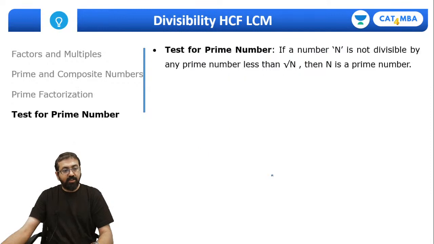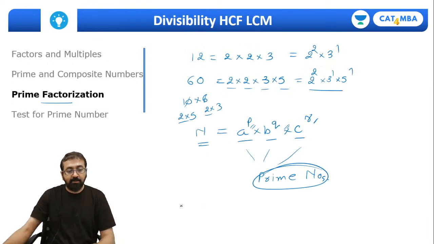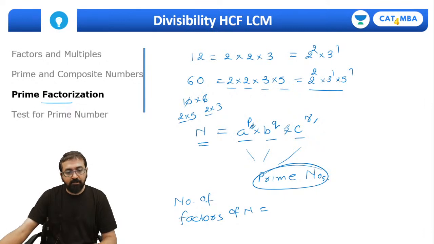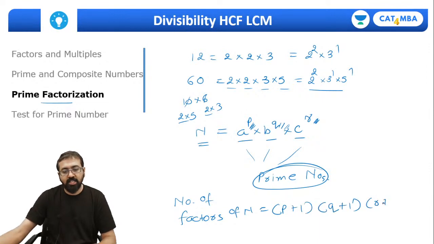Before we go ahead with tests for prime numbers, you can also note down this formula: once you have represented the number in its prime factorized form, the number of factors of n is equal to this power plus 1, into this power plus 1, into this power plus 1, or I can say (p plus 1) into (q plus 1) into (r plus 1), and so on. So what is the prime factorization of 12?